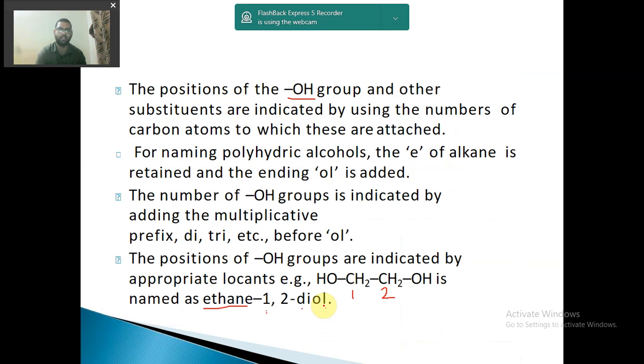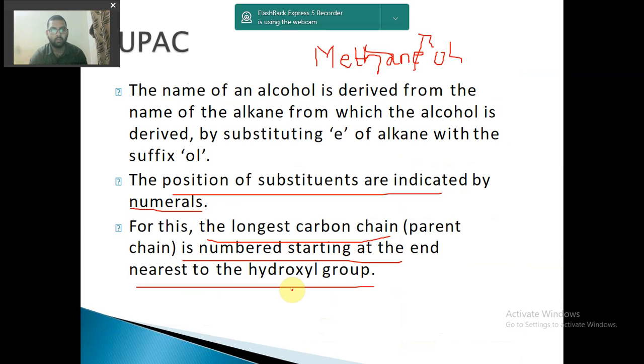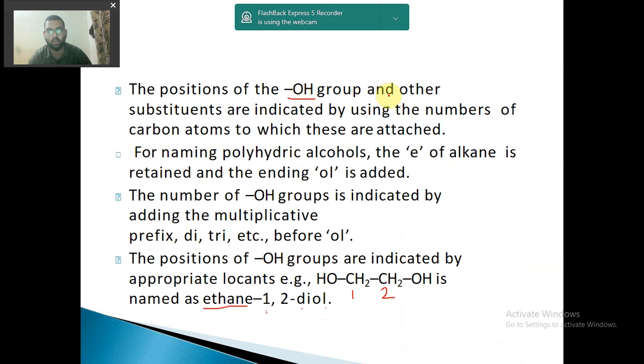Now let us see. Okay, so some rules we have skipped. This was the longest carbon chain we have studied. Now the position of the OH group and other substituents are indicated by using the numbers of the carbon atoms to which these are attached, that I told you. For naming polyhydric alcohols, so this was polyhydric, 2 OH groups are present, the E of alkane is retained.